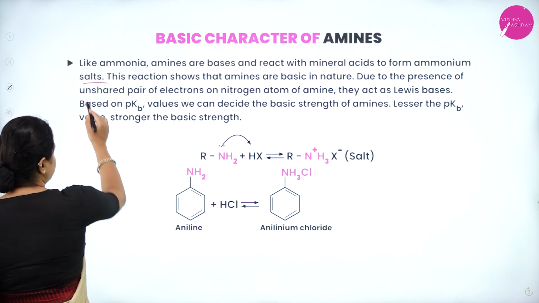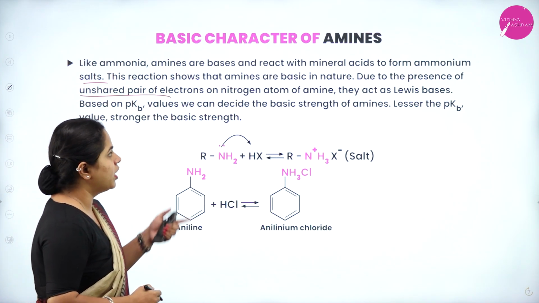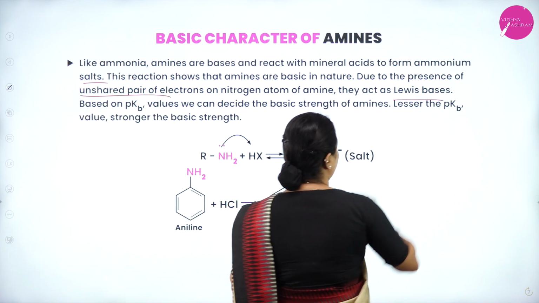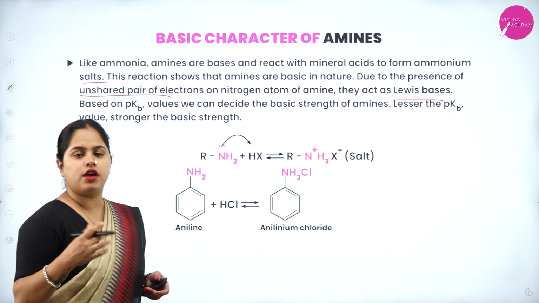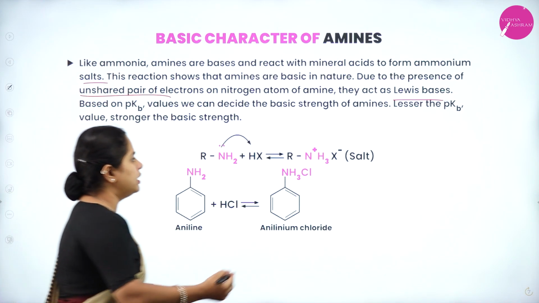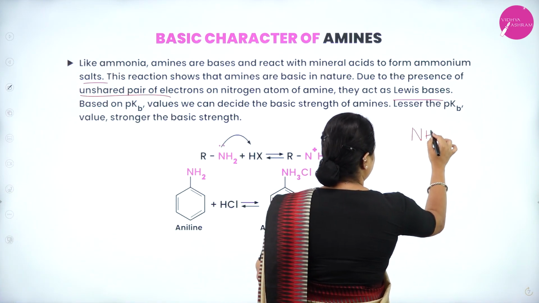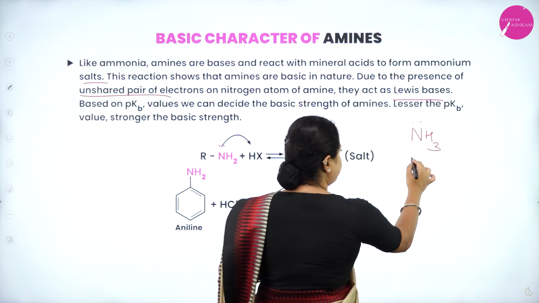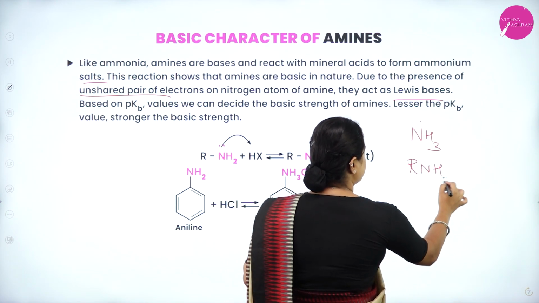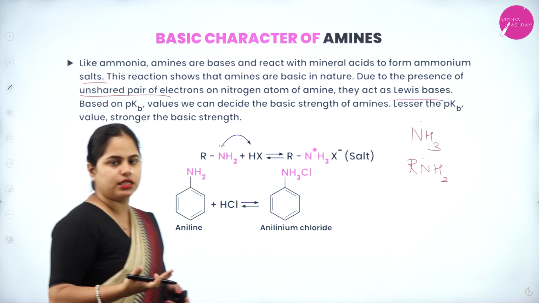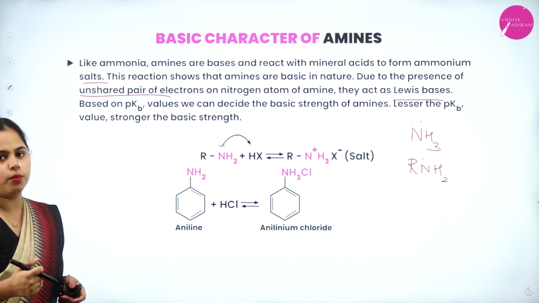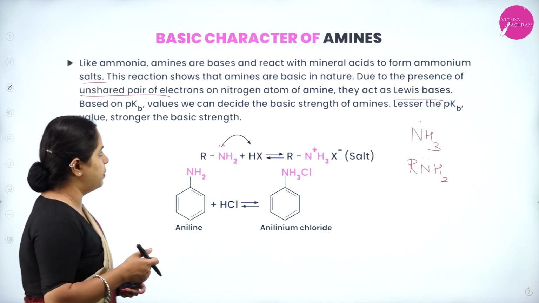Due to the presence of an unshared pair of electrons on the nitrogen atom, they act as Lewis bases also. What are Lewis bases? Those substances which have the tendency to donate electrons. And in ammonia, you have a lone pair of electrons. Same way, in your amines also the lone pair of electrons is still present, right? So because of the presence of this lone pair of electrons, it acts as a Lewis base, right?